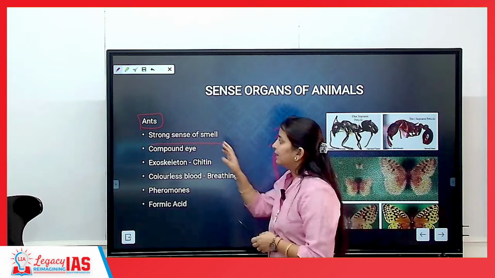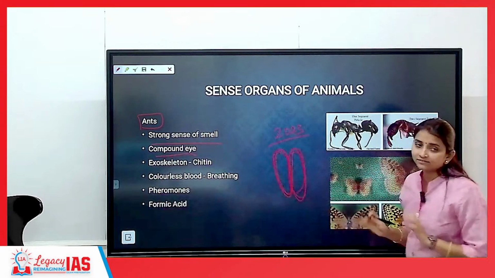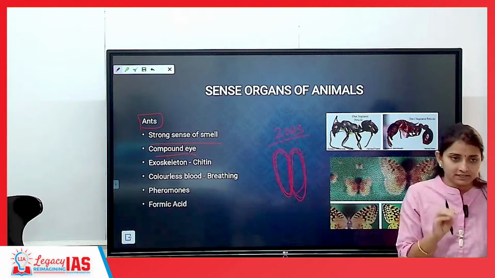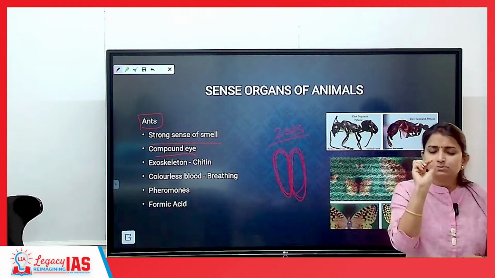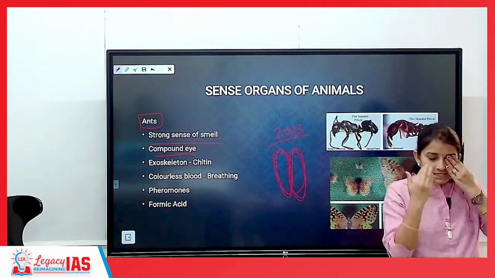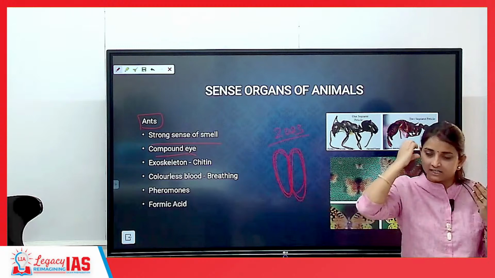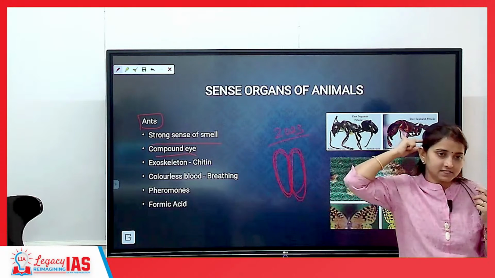So about their sense organs, one is an eye. Okay? They do not have simple eyes like us. They have a compound eye. Compound eye matlab every small part ke liye a new image will be created. For us, this is a simple eye. So all the rays coming to the eye will get converged at focus and will create an image at retina.